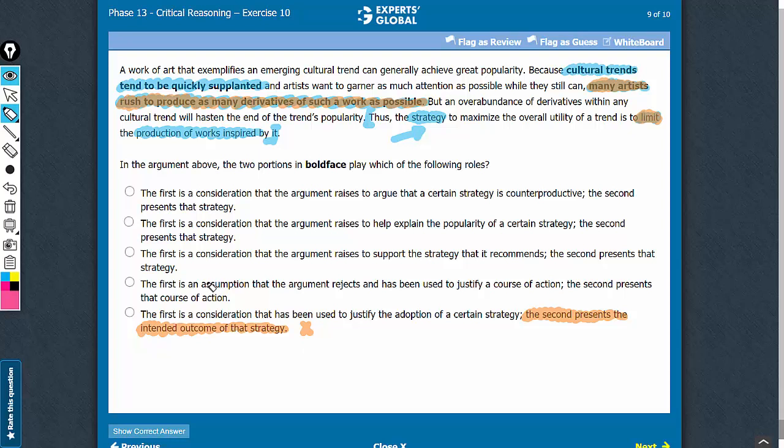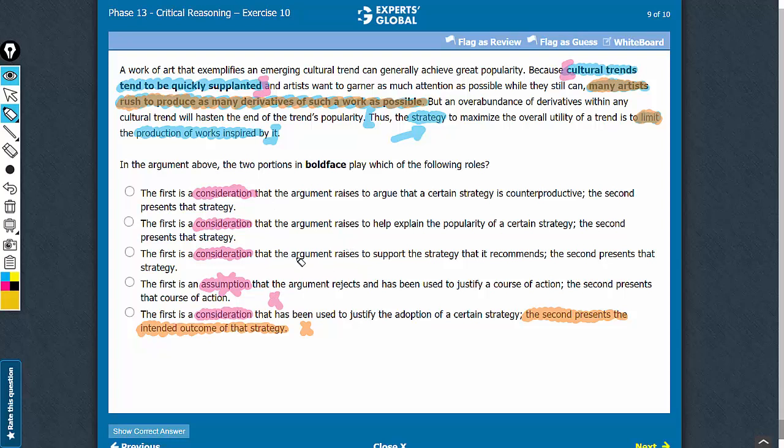Then answer choice D calls the first boldface an assumption, whereas all the other answer choices call it a consideration. So you see, consideration is the correct term for the first boldface. This is something factual in nature. It is an observation, a consideration. It is not something that is an assumption, and therefore the usage of the term assumption here is not correct. Answer choice D should be eliminated. Now it's among A, B and C.